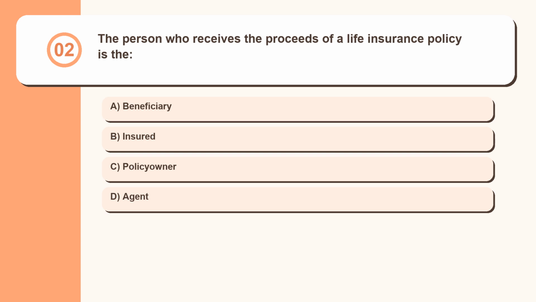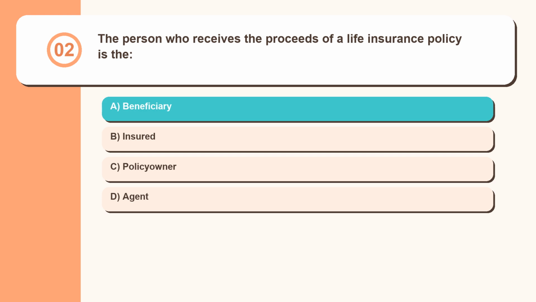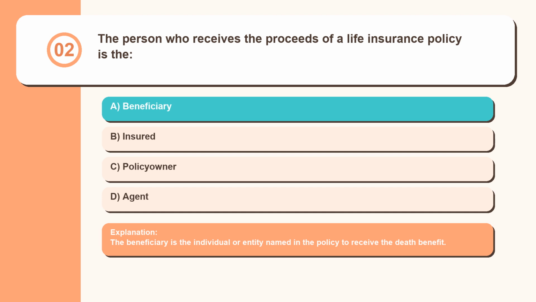Question 2. The person who receives the proceeds of a life insurance policy is the beneficiary, insured, policy owner, agent. The beneficiary is the individual or entity named in the policy to receive the death benefit.